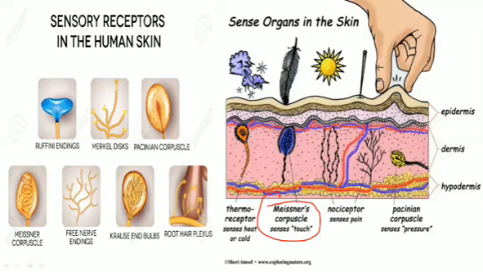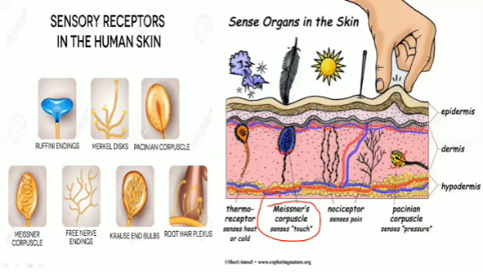Then we have Pacinian corpuscles, and they feel pressure. They are encapsulated nerve endings, with a capsule over the ending, and they are concerned with the sensation of pressure. So the receptors for touch and pressure, you can see they have almost the same structure, so they are called mechanoreceptors.